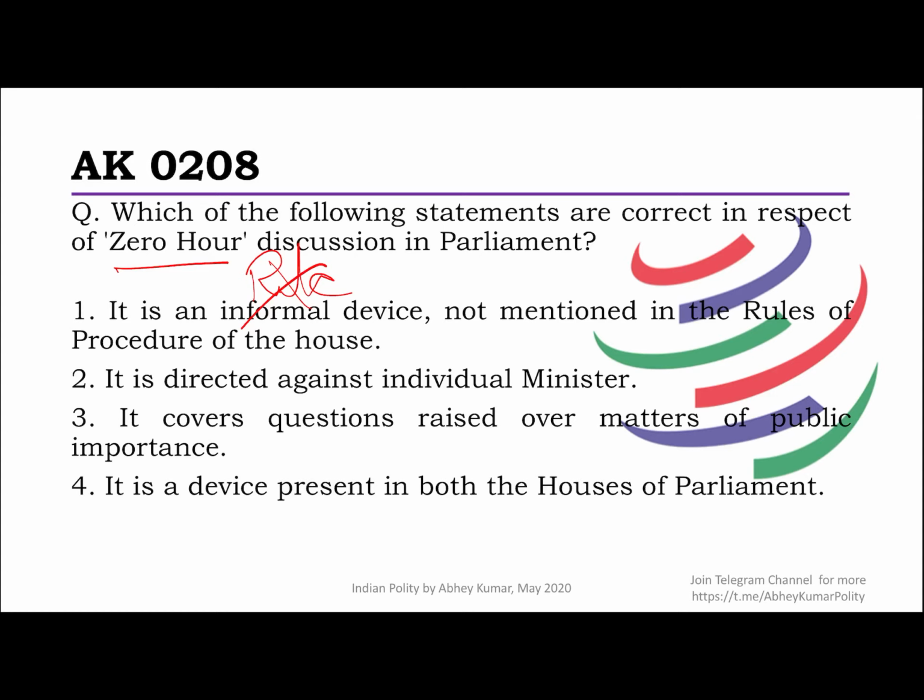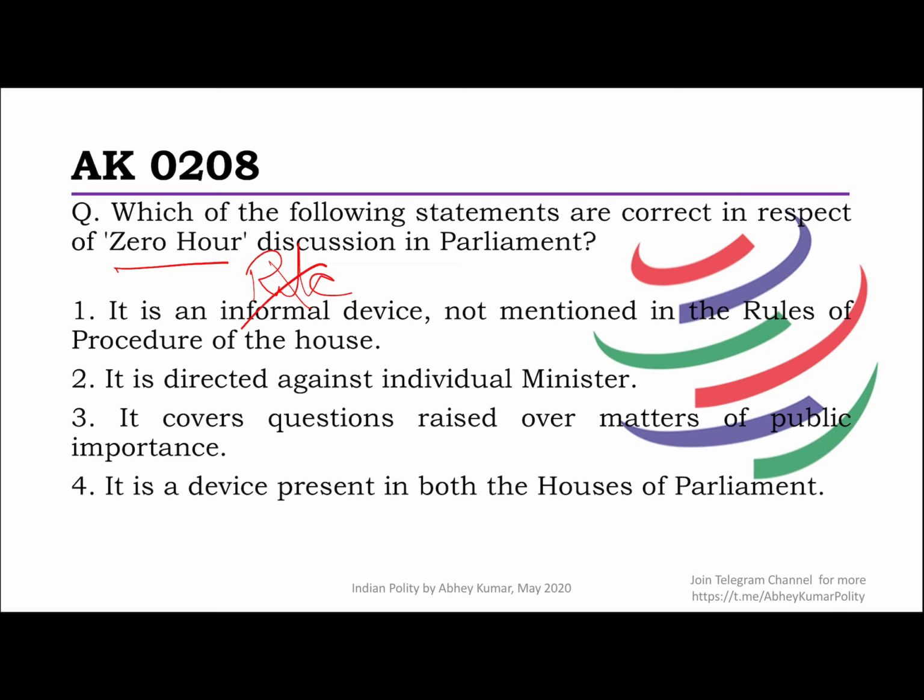So what exactly is this zero hour? It is the interregnum between the end of question hour and the beginning of the regular listed business in the house. Generally it ends up being conducted at 12 o'clock. Members can raise issues of great public importance and urgency. Although euphemistically called zero hour, it may not even last for an hour. It may last for some time, which may be half an hour or more or less. And as I told you, it's not necessary to have a zero hour in every session.